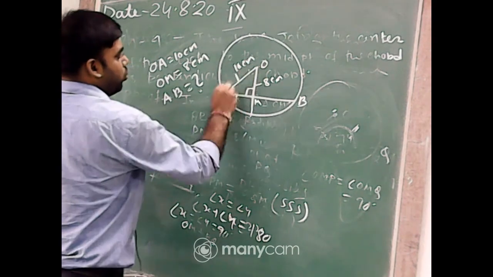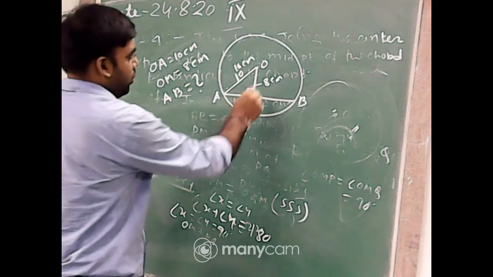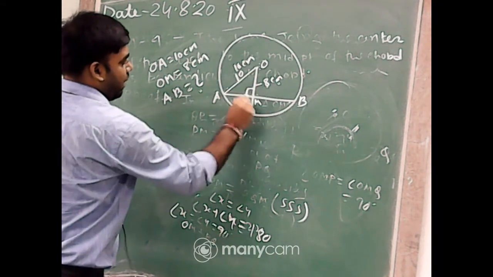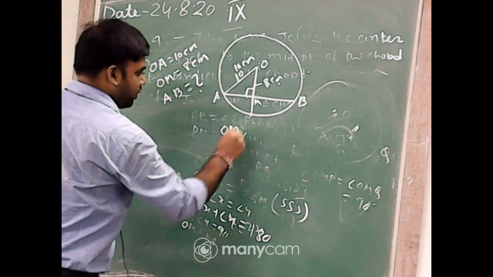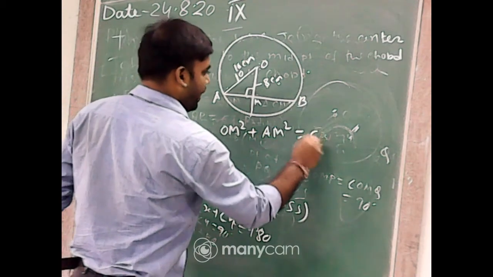OA equal to 10 centimeter and OM equal to 8 centimeter. Then in the triangle OMA you get OM square plus AM square equal to OA square.